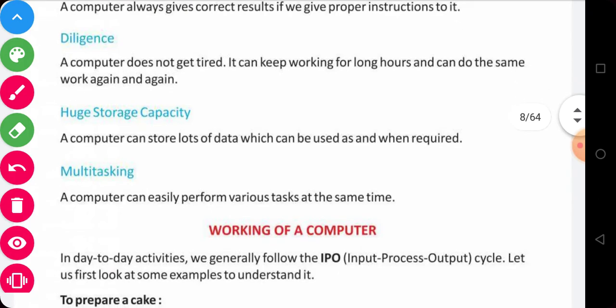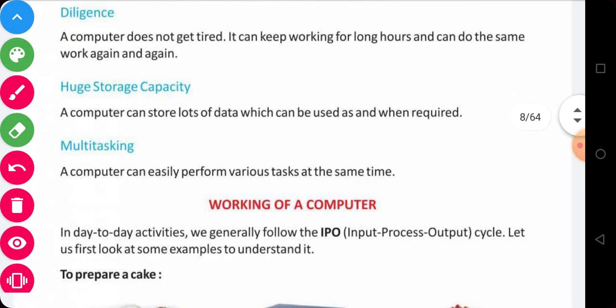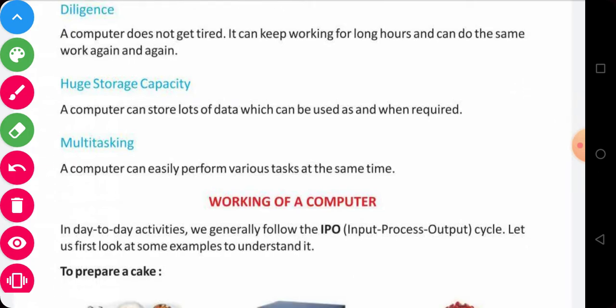And the fourth important feature of a computer is its huge storage capacity. A computer can store lots of data which can be used as and when required. The fifth point is multitasking.